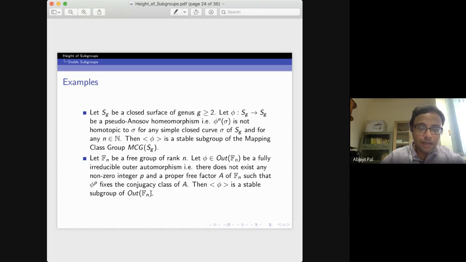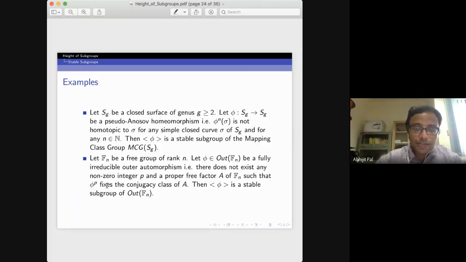Next example. Take a free group of rank n and let phi be a fully irreducible automorphism of this free group.